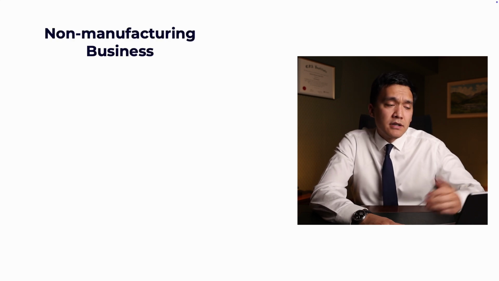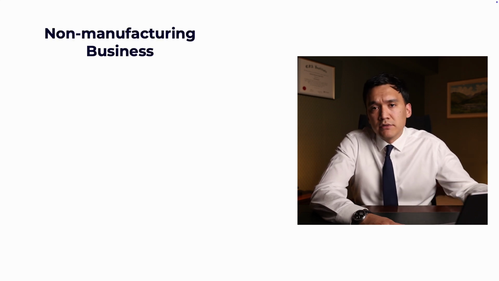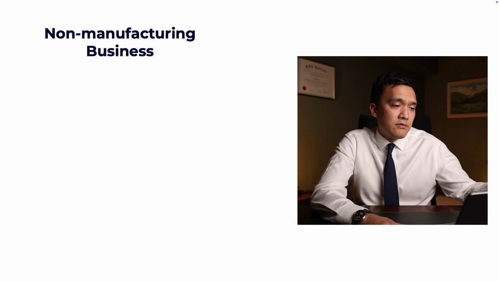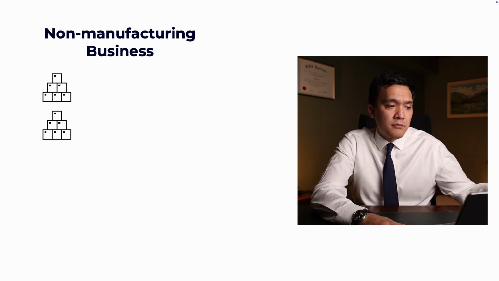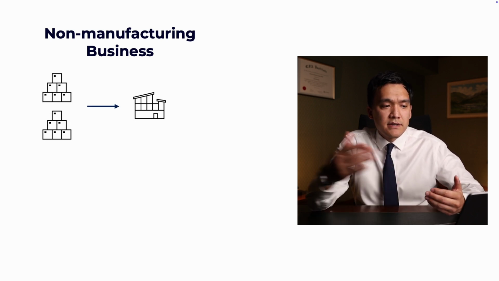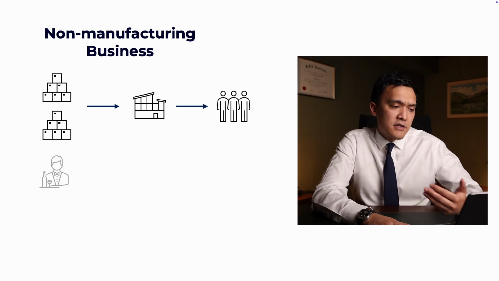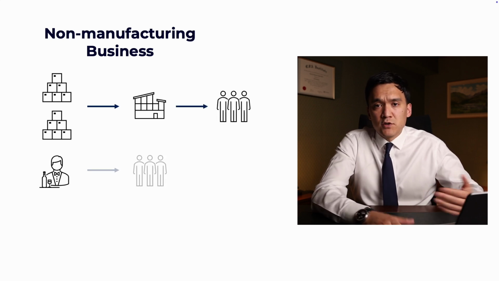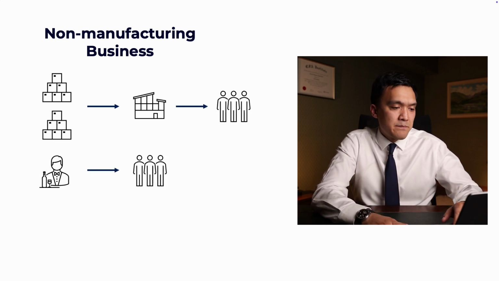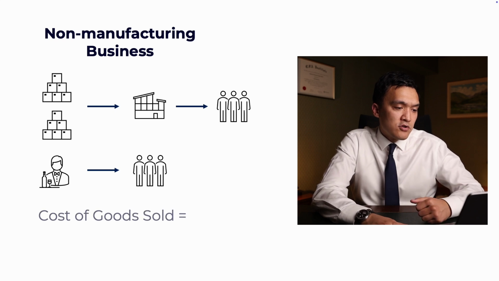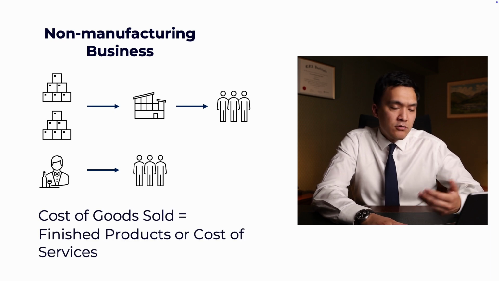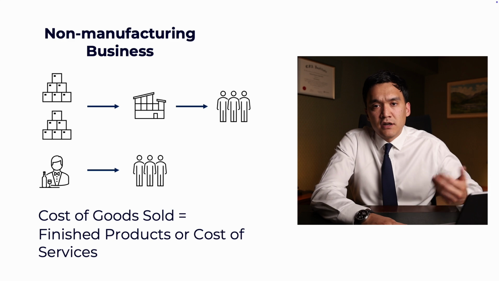And now let's have a look at the non-manufacturing business, just like Brickability Group. They can receive final products from manufacturing businesses and they sell them to final consumers. And this can also be a service-based business, so we just provide services to our customers. And in this case, in cost of goods sold, we just have finished products or costs of providing our services.